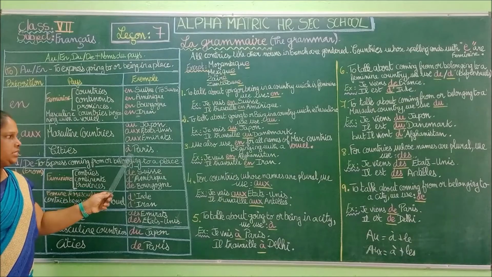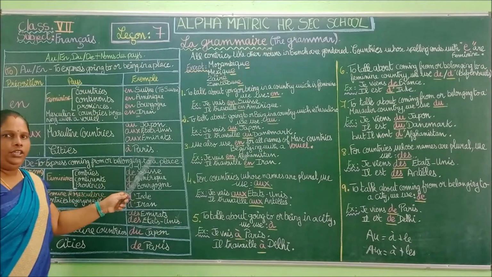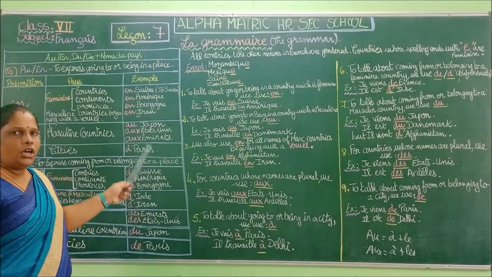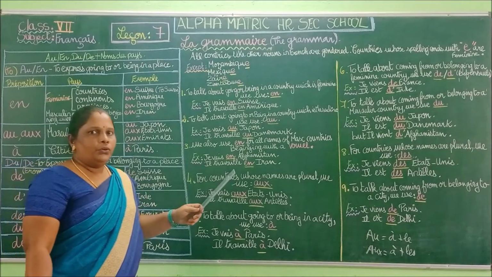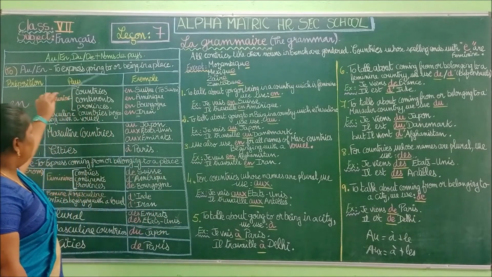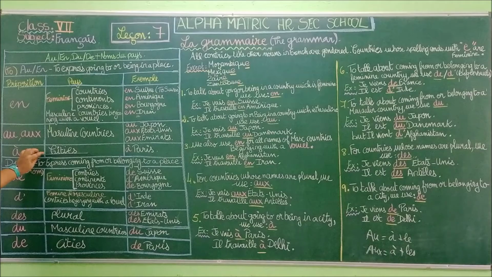So you can see the example: à Paris, to Paris or in Paris. Okay, so I hope you understood this till here. When we have to use À, for that we have to study this. When we have to use AU or AUX, we have to study the masculine countries.